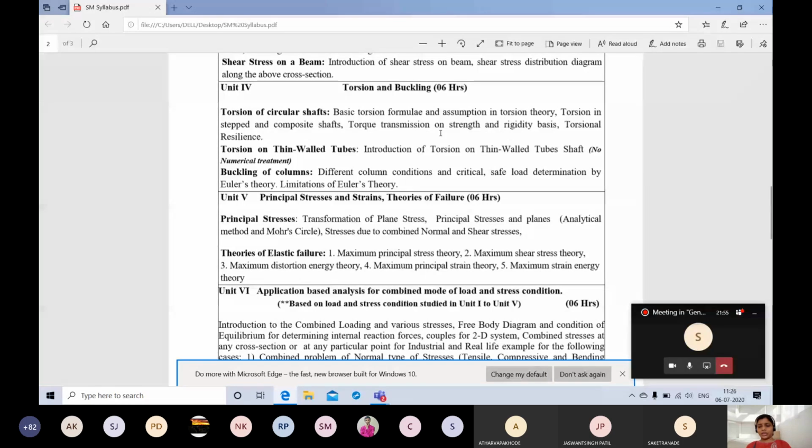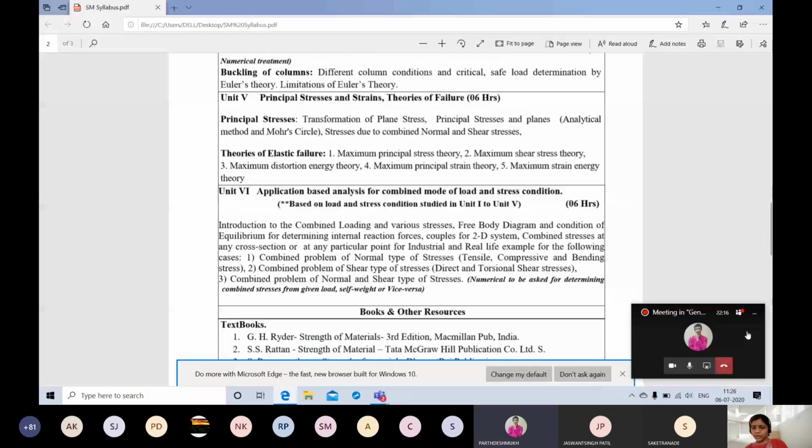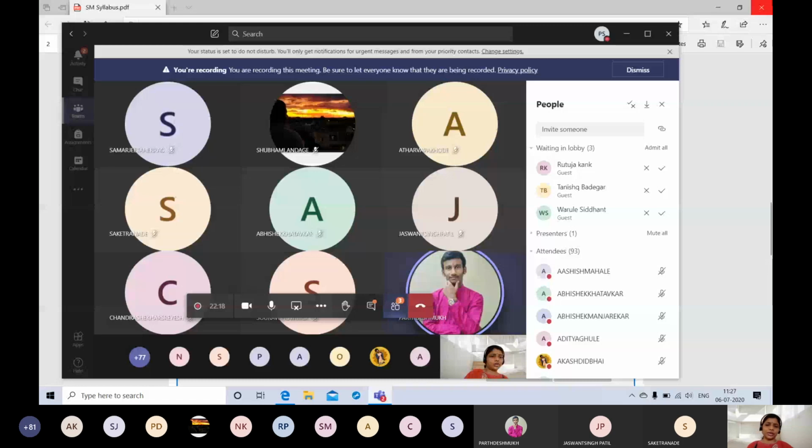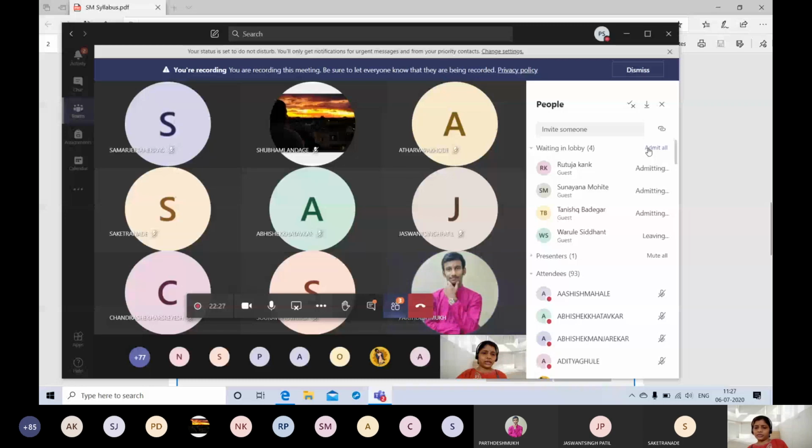Excuse me, ma'am. Yes. Ma'am, actually my classmates are in the lobby as guests. There are ID issues from there. Okay, they can join directly with the link. I have it on WhatsApp today. Okay, sure, I'll admit all. They can directly join through that link. Okay, sure. Fine. I'm admitting everybody now.